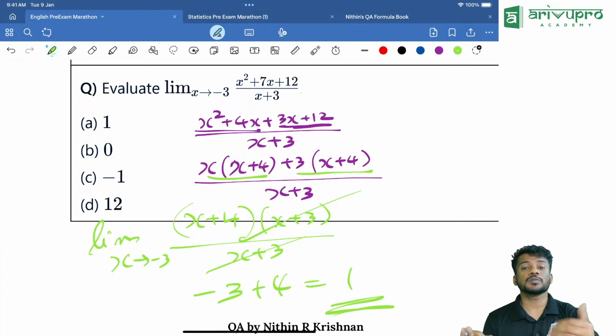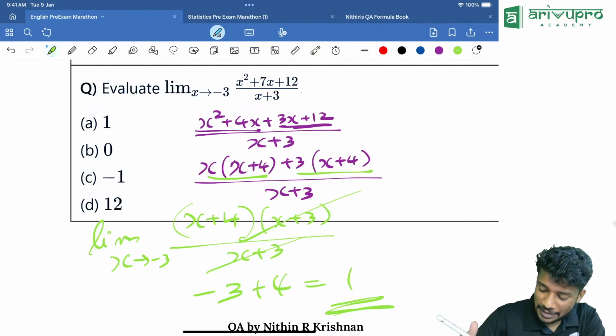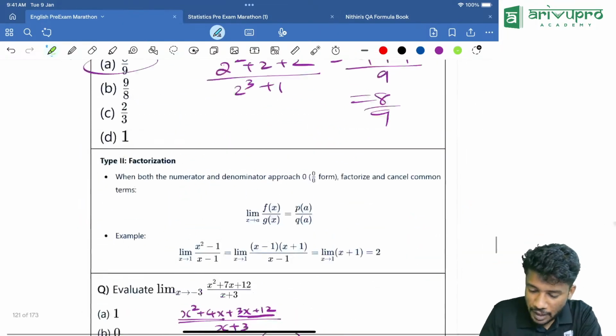If it is not possible to directly substitute, what will we do? We will factorize it. We will cancel numerator and denominator. We will get the answer. That is the method.